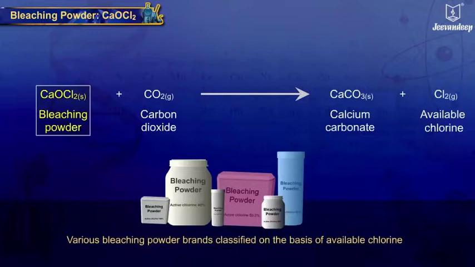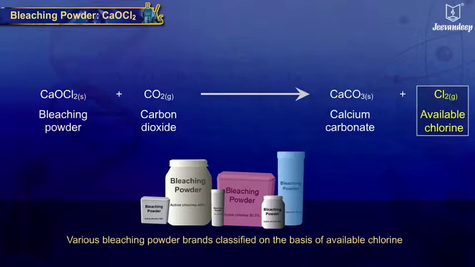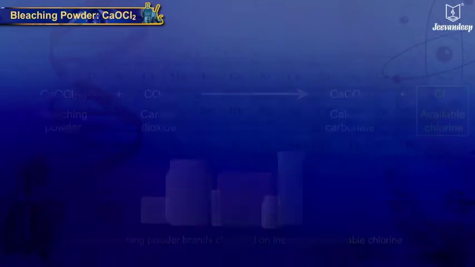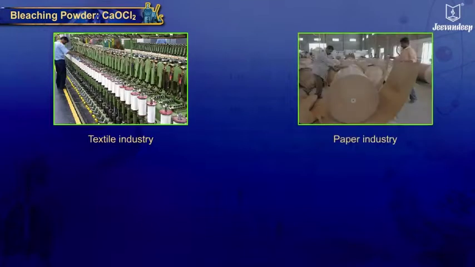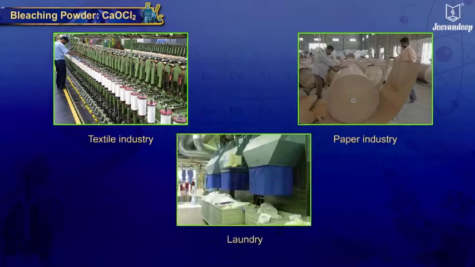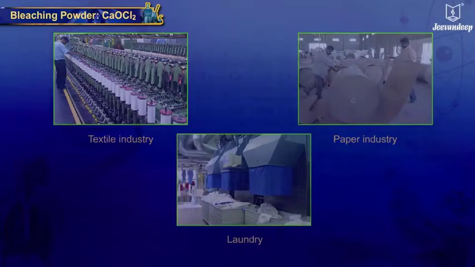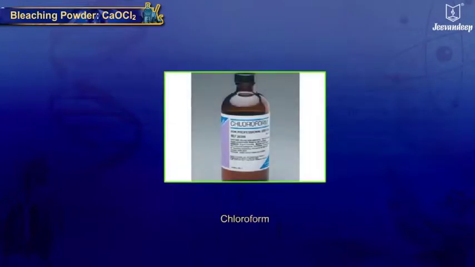Various bleaching powder brands are classified on the basis of available chlorine. It is used for bleaching action in textile industry, paper industry, laundry, as a disinfectant, and also in preparation of organic solvent, that is chloroform, which is used as an anesthetic.